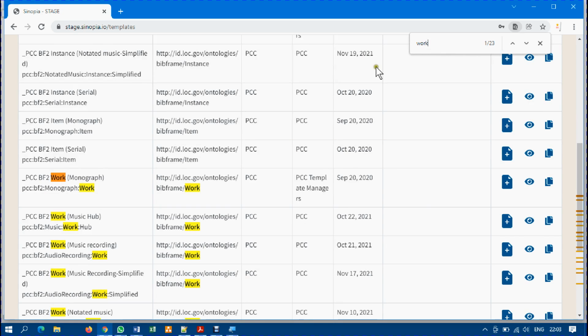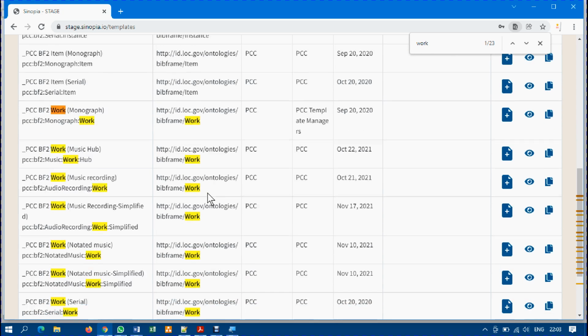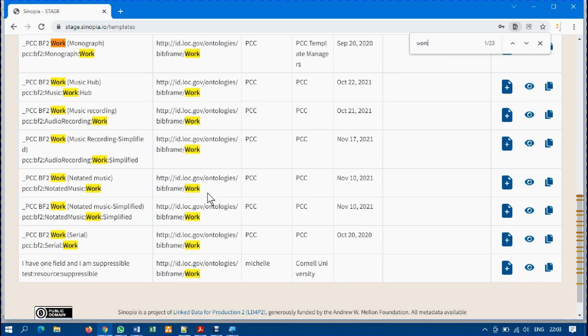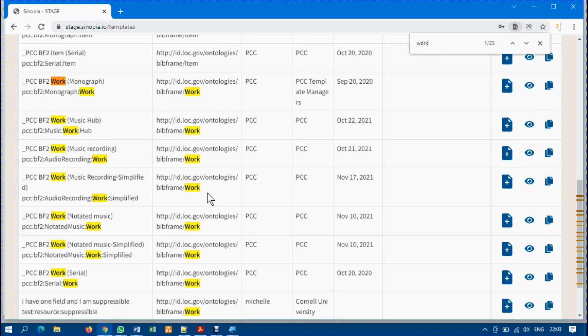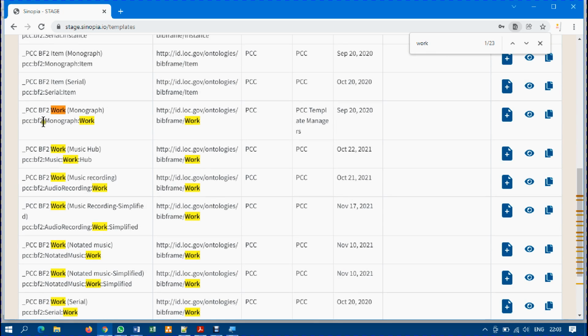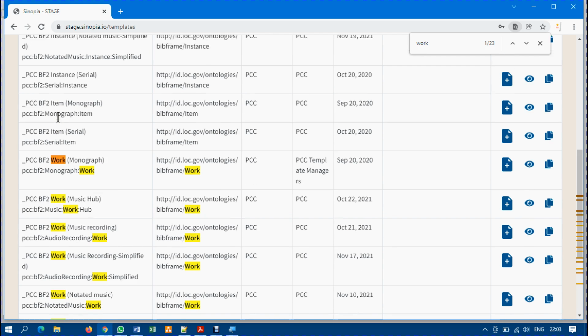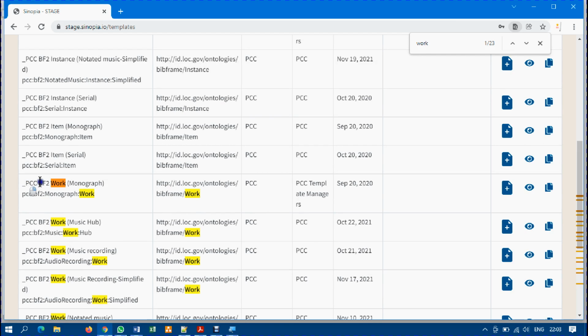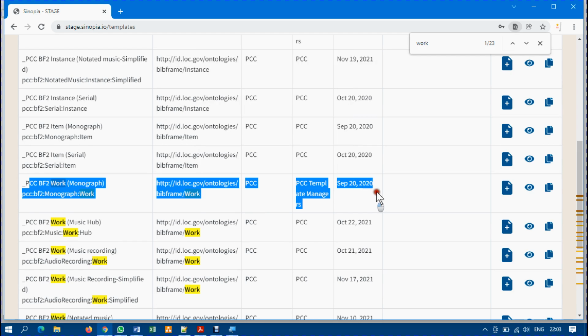WORK. You can see that the find has highlighted anywhere the word work appears, and what I'm going to be looking for is _PCCBF work monograph. There are many of them here. You can see music hub, music recording. We don't need to bother ourselves there. All I'm concerned with is this one among others, the number one here. You can see I'm just trying to highlight it. This is the one we're going to be working with now.